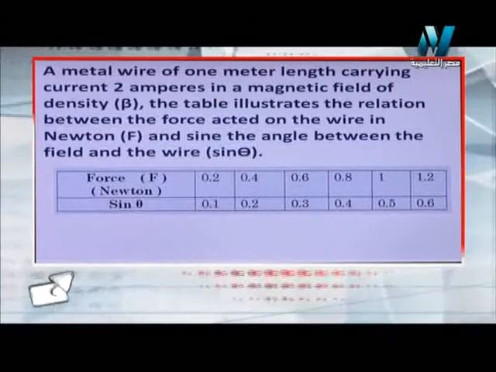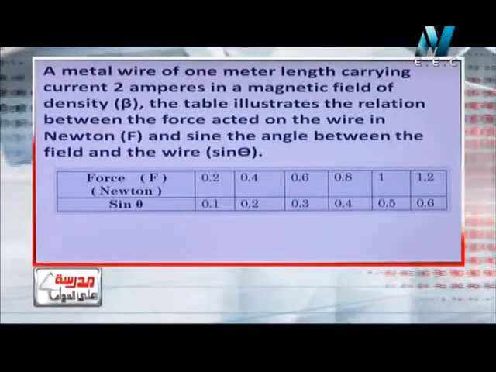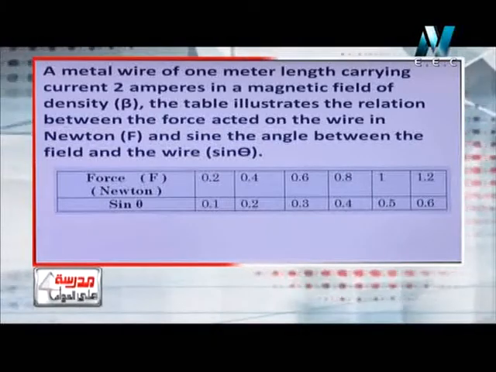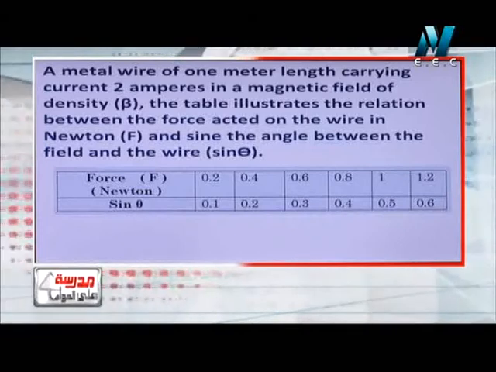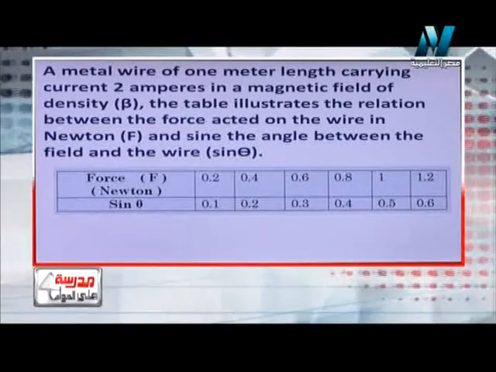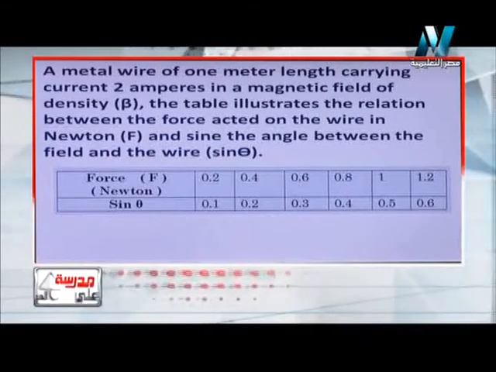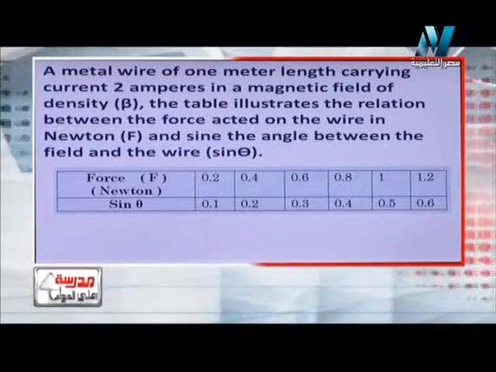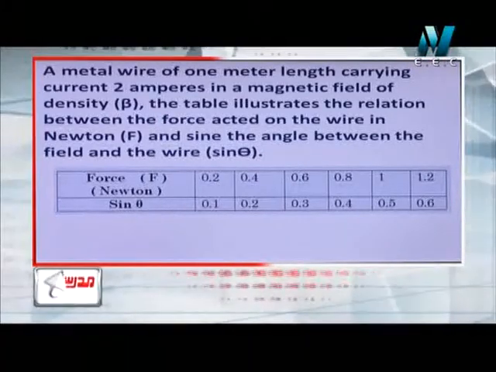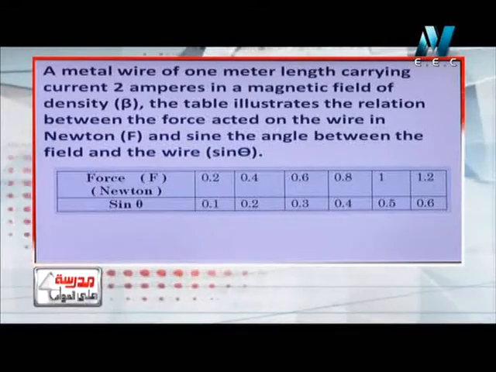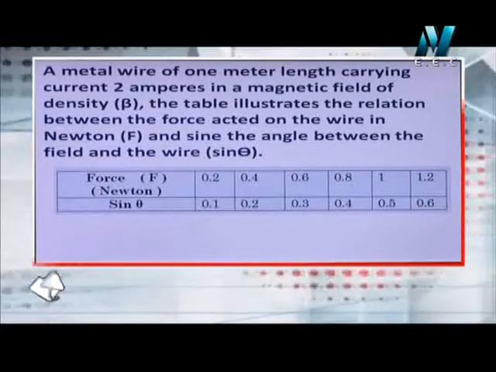Okay, and when sine theta is 0.2, the force will be 0.4. And when sine theta is 0.3, the force will be 0.6, and so on. So the first question he asked us, I think, is to draw the table. How can we draw this table in the form of a graph? Okay, look at the table again, write the table in your notebook, and let's draw the graph together.